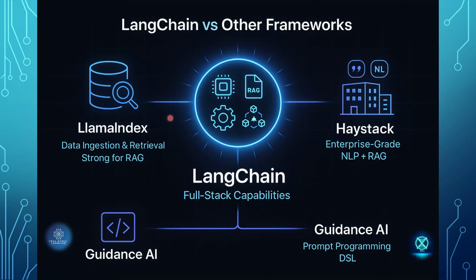Okay, now let's see what other frameworks on a high level we have compared to LangChain, right? LangChain, as you all know, has full stack capabilities, which include memory, RAG, agents, integrations. LlamaIndex is majorly focused on data ingestion and retrieval, strong for RAG, right?